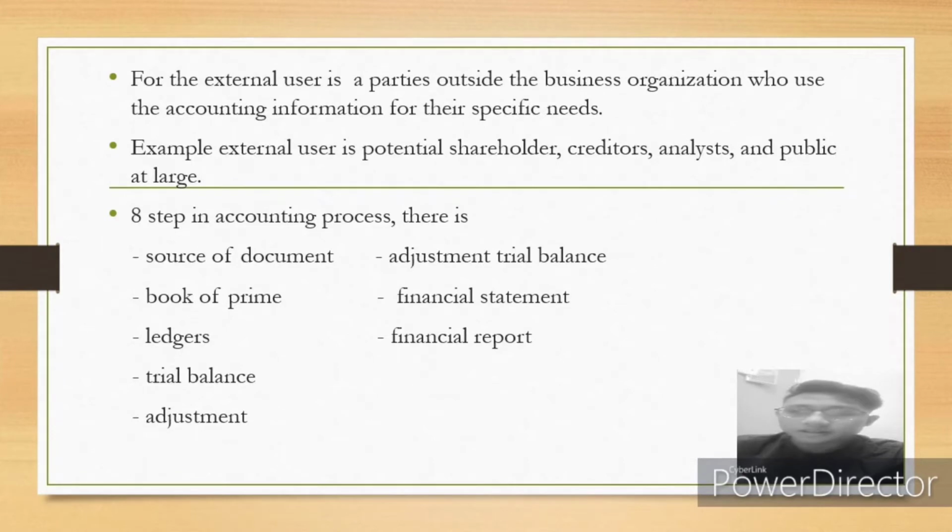public at large. There are six steps in accounting process, which is source of document, book of prime entry, ledgers, trial balance, adjusted trial balance, financial statement, and also financial report.